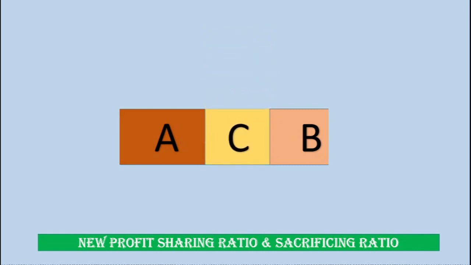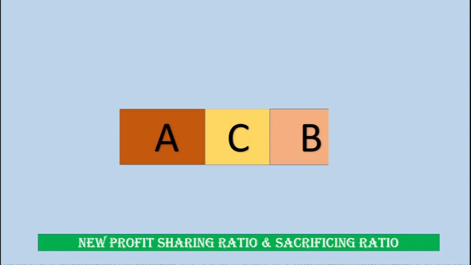So now in one profit share, A, B, C, all three have their share in the profits, and A and B both have sacrificed for the new partner C. There may be a case that only A is sacrificing and B's share remains the same, or only B is sacrificing and A's share will remain the same.